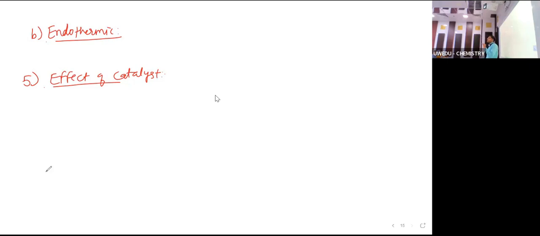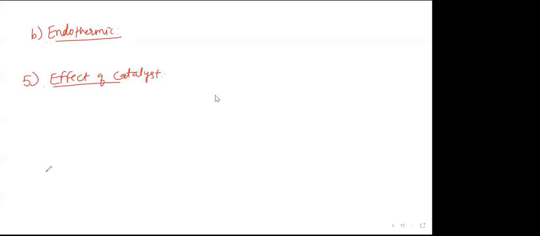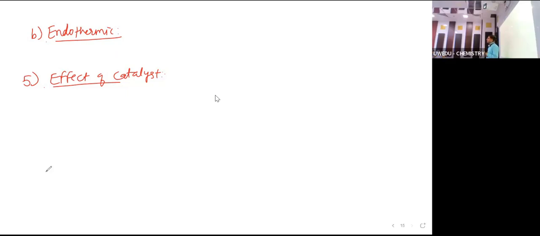Yes, it only decreases the time to reach the equilibrium. And whether it increases the forward direction or backward? Yes, doesn't matter, but how it increases. Both of them, equally. It increases both forward and backward.